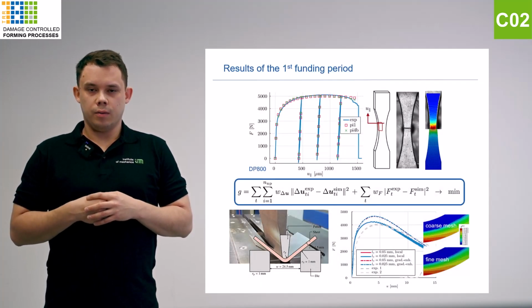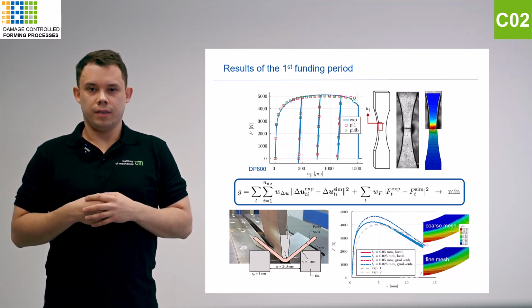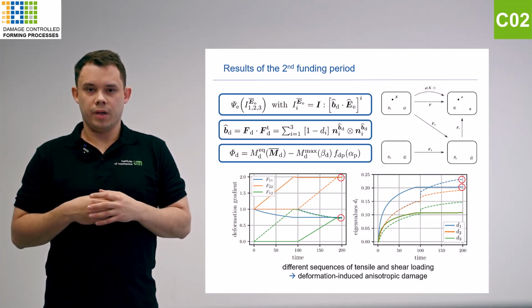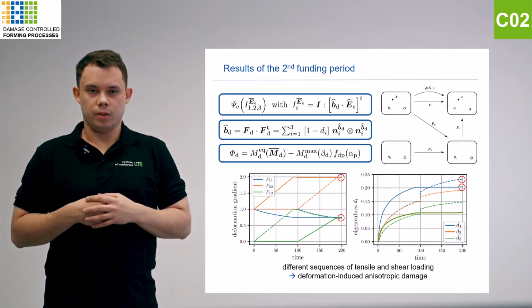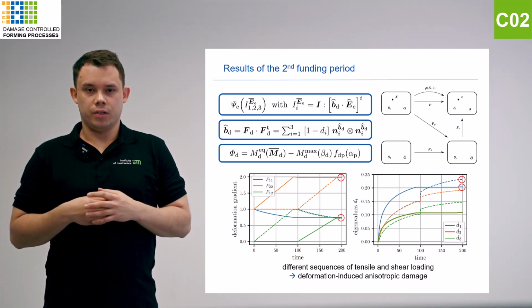The model was calibrated to DP800 steel and made available to other projects by implementation into the commercial finite element software Abaqus. In the second funding period, the damage formulation was extended to account for deformation-induced anisotropic ductile damage evolution, as observed in forming processes including load path changes.